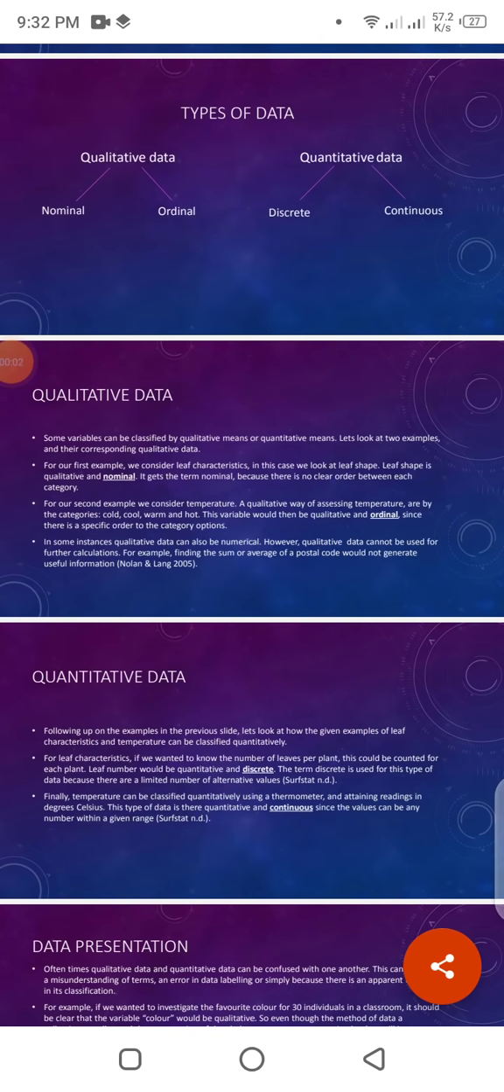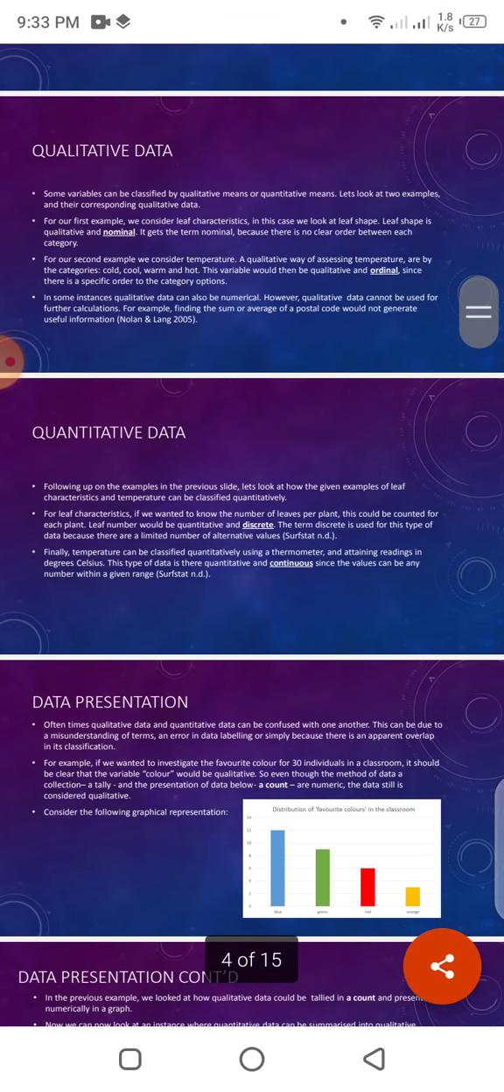In this video, I will teach you types of data. Normally, there are two types of data: one is qualitative data and the second is quantitative data. Again, there are two types of qualitative data and two types of quantitative data. Qualitative data: nominal data and ordinal data. Quantitative data: discrete data and continuous data. So let's start.